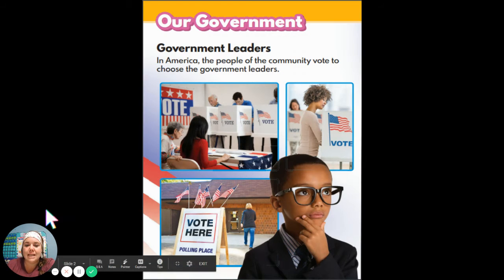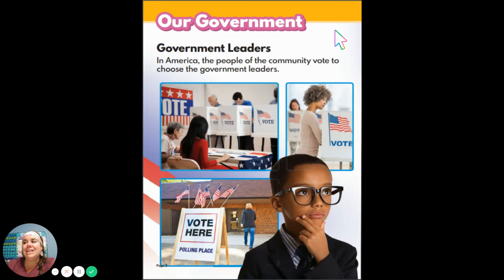Let's take a look at this next one. And these are our government leaders. So in America, the people of the community vote to choose the government leaders. And we right now are in a voting season. So we will be coming up here very shortly voting on our new president of the United States. And so we will vote.